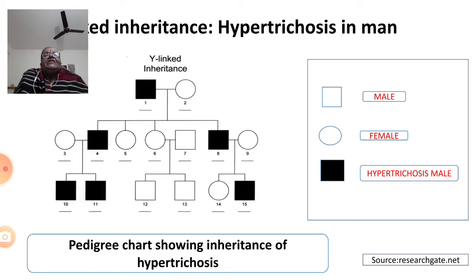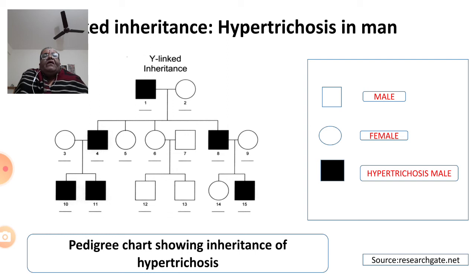You can see in the first generation, the male is a hypertrichosis person married to a normal female, and when they produce children, both sons are hypertrichosis.